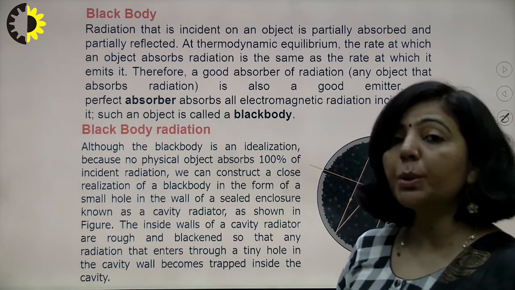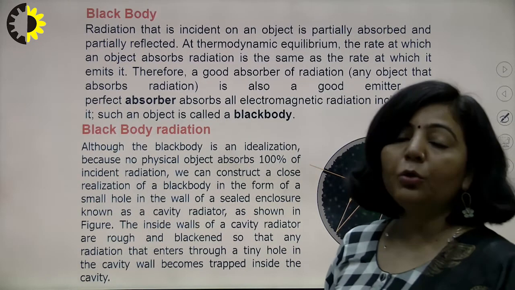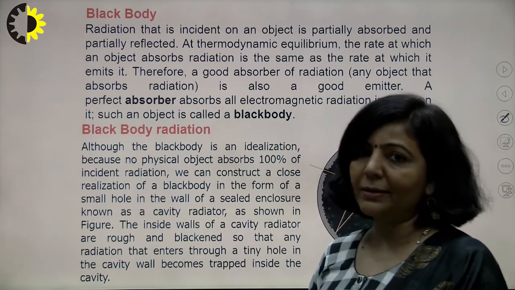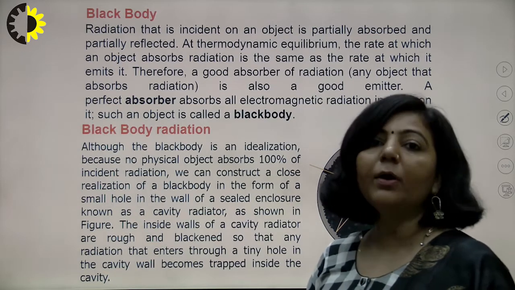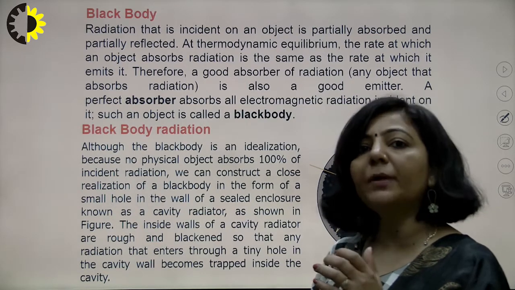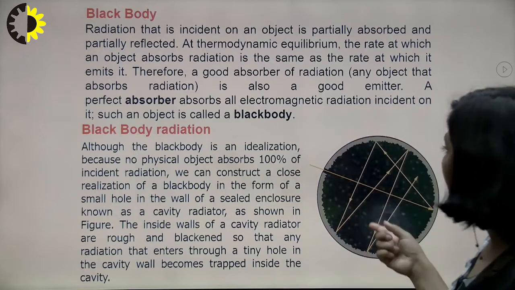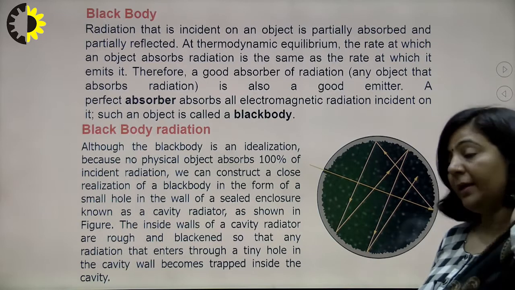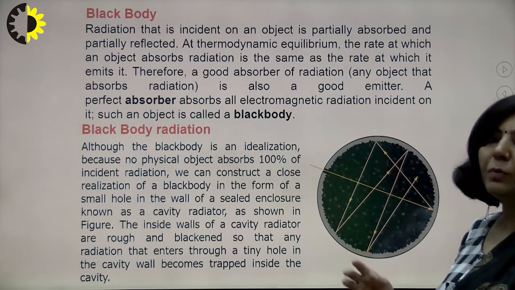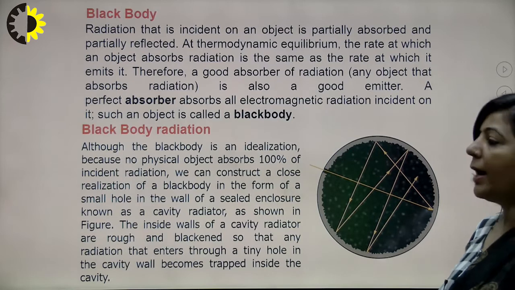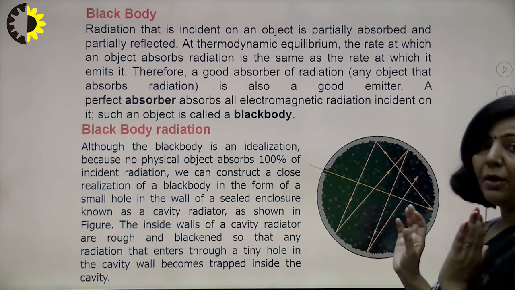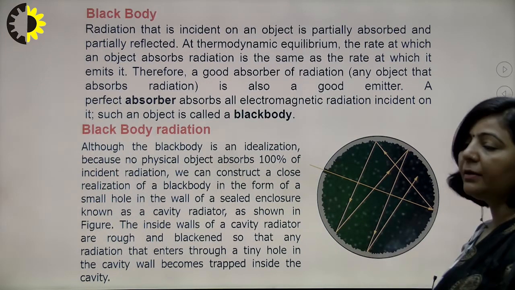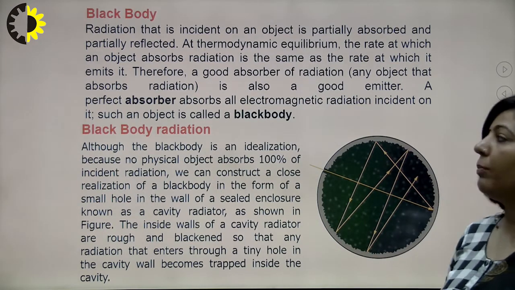To construct a perfect black body, an idealized 100% perfect black body, is not possible, but you can have a black body with absorbability up to 99%. This cavity radiator will act as a black body, where you have a small opening through which the electromagnetic radiations enter, and there will be multiple reflections and absorption of those radiations.